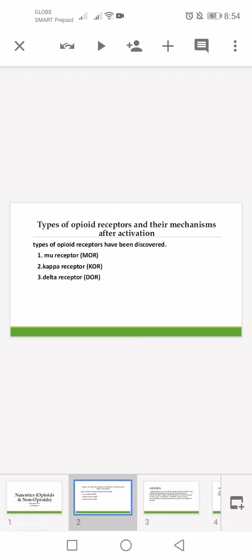Types of opioid receptors and their mechanisms after activation. Three types of opioid receptors have been discovered. Number 1, mu receptor. Number 2, kappa receptor. And 3, delta receptor.